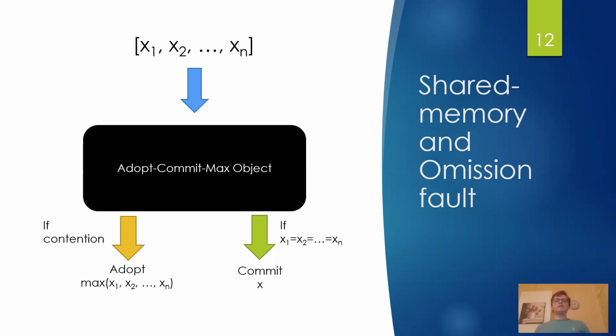Basically, we'll have this black box object, which is the adopt-commit-max object. It takes in input several values, which are the values proposed by various processes, x1, x2, etc. And it will either adopt the maximal value if the values are not all the same, or if all values are one and the same, then it will commit this value.